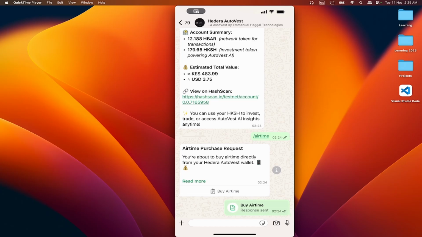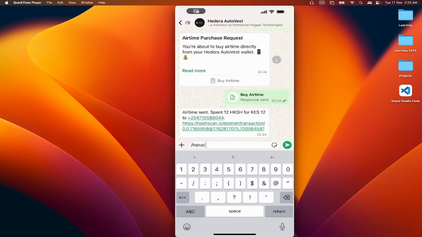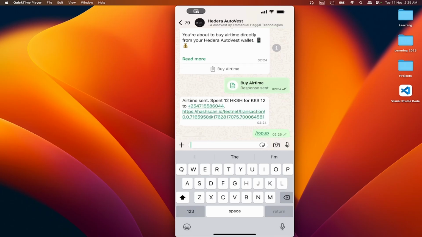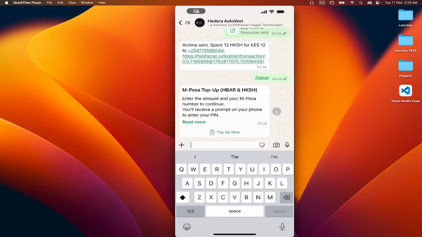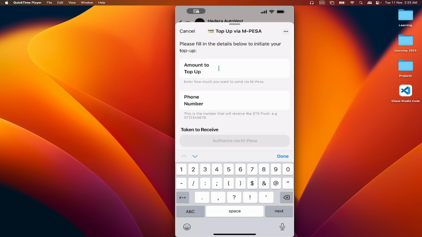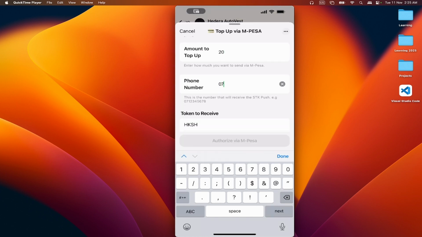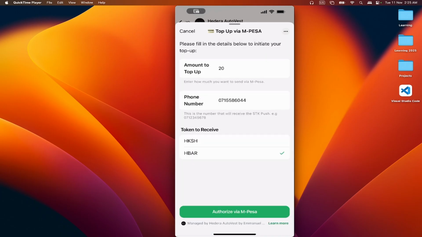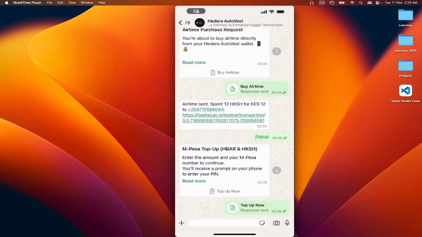The next thing to demo is, let's say you want to top up your account. You just click the amount, let's say you want to top up 20. If you're in Kenya, you're most likely using M-Pesa, so you can click whichever you want.